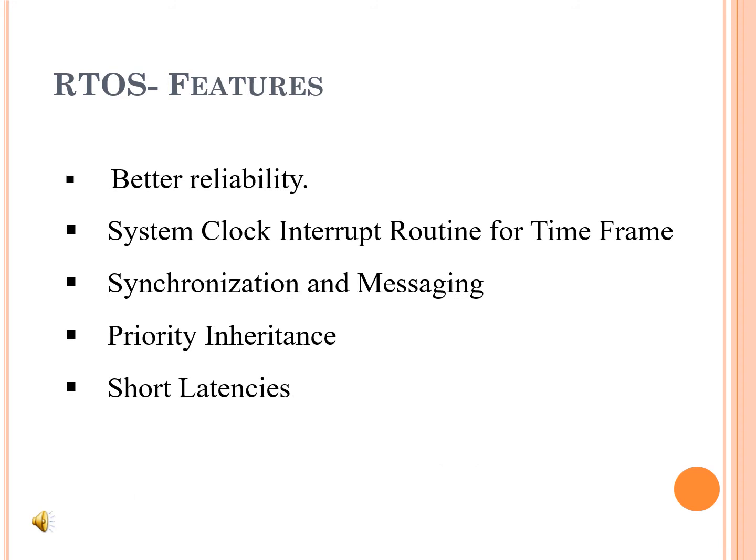Multi-threading and preemptibility. The scheduler should be able to preempt any task in the system and allocate the resource to the thread that needs it most, even at the peak load. Short latencies. The latencies are short and predefined. Synchronization and messaging. Multiple tasks pass information among each other in a timely fashion, ensuring data integrity. Priority inheritance. All tasks are assigned priority levels to facilitate preemption. The highest priority task that is ready to run will be the task that runs first.